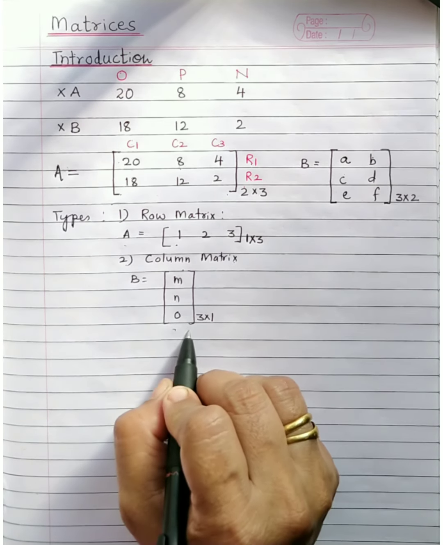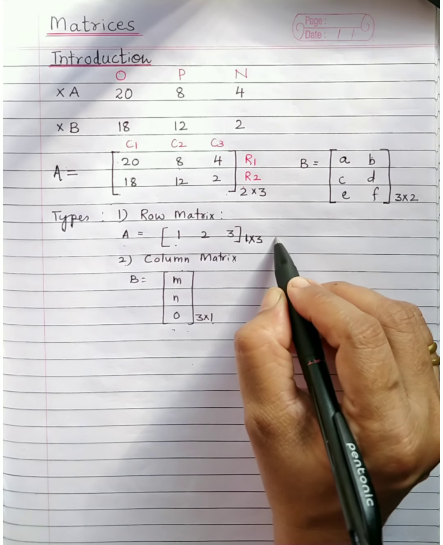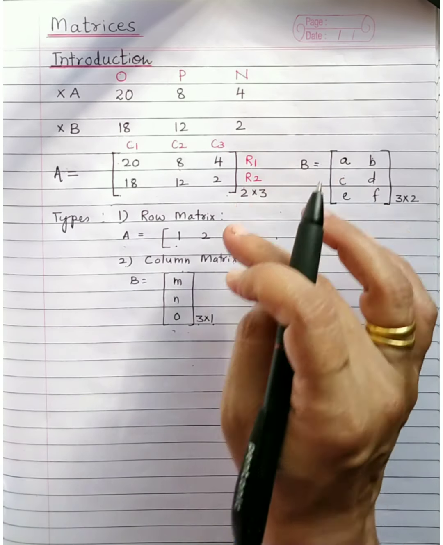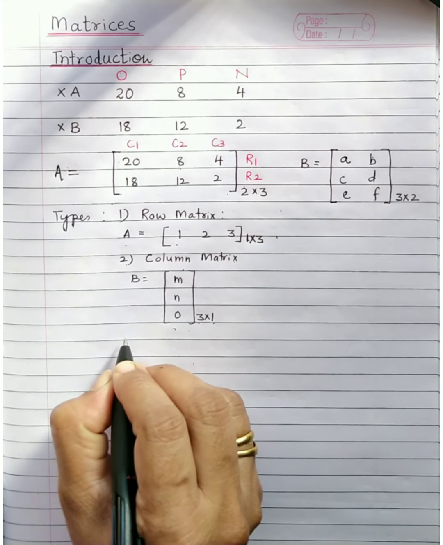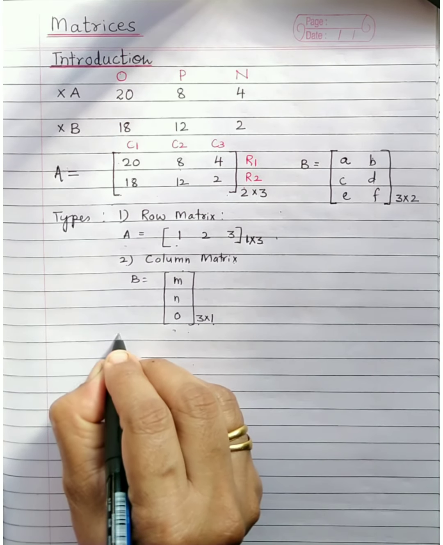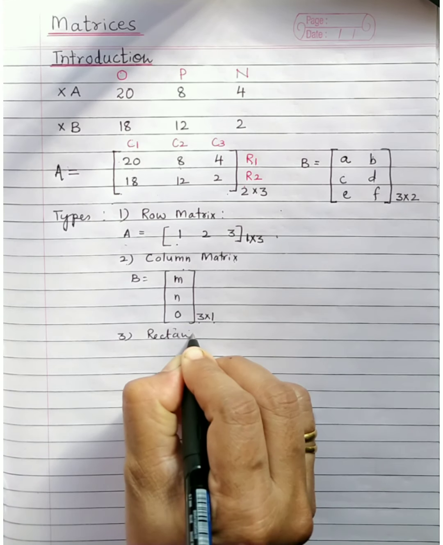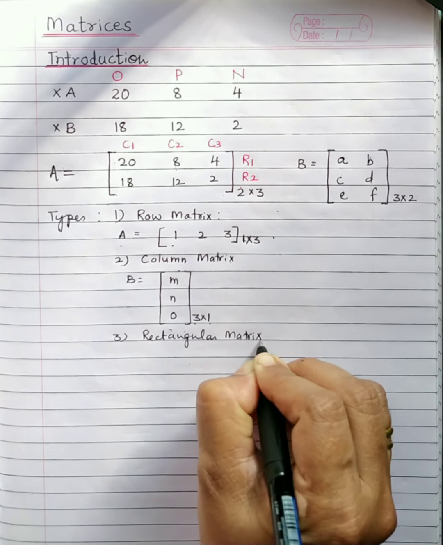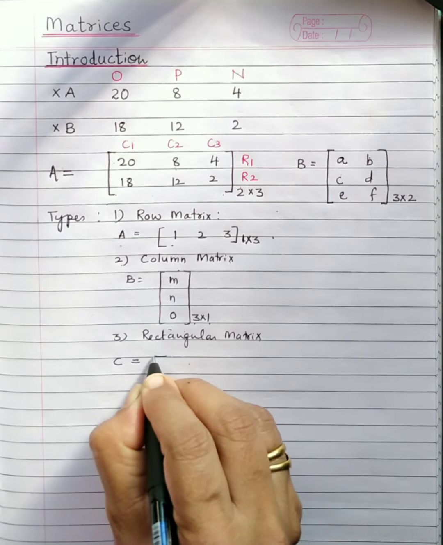So in general it will be R by 1. This will be 1 by C, where C is columns and R is the number of rows. So row matrix, column matrix. I suppose it is clear to you all. The third type we will go for is a rectangular matrix. What is a rectangular matrix? If the number of rows and columns are the same, then you know what will happen. It will become a square matrix.